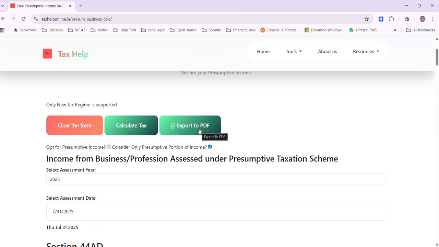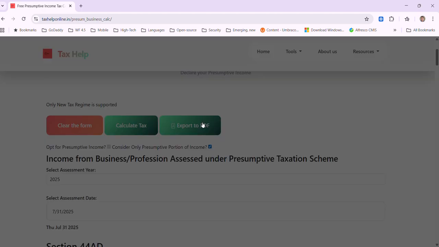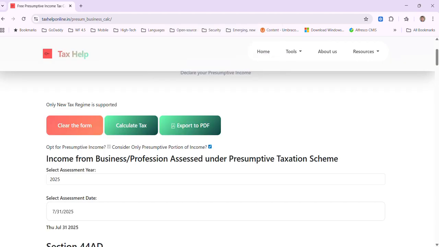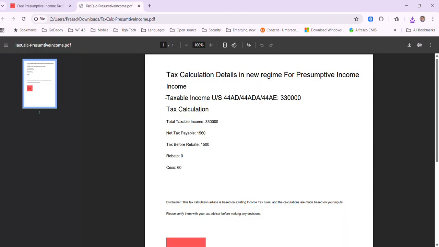You can always do an export to a PDF of the whole calculation, which looks like this. It has correctly calculated the total taxable income, presumptive under section 44AD, 44ADA, 44AE for transport operators, and the tax calculation is thus this much, and then the tax payable before rebate, after applying rebate, and then applying the cess of 60.